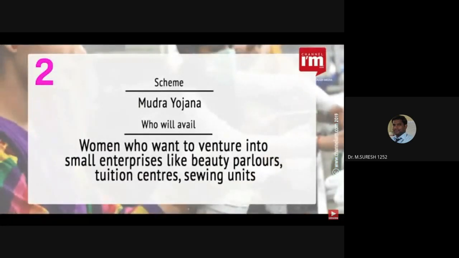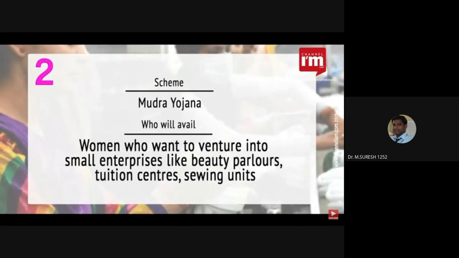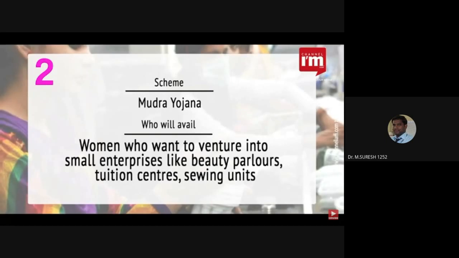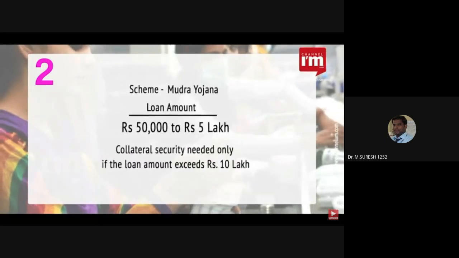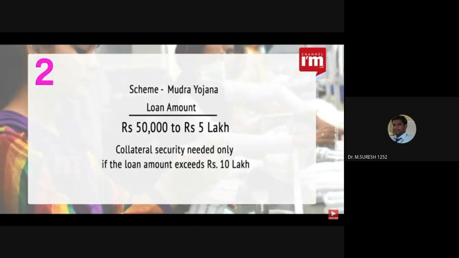Mudra Yojana is one of the most popular schemes from the central government dedicated to women who aim to start small enterprises like beauty parlors, tuition centers, and sewing units. Once the loan is approved, you will receive Mudra cards, which are much like credit cards. You can withdraw money through such cards. You can avail loans between rupees 50,000 and rupees 5 lakh. The need for collateral arises only if the loan amount exceeds rupees 10 lakh.